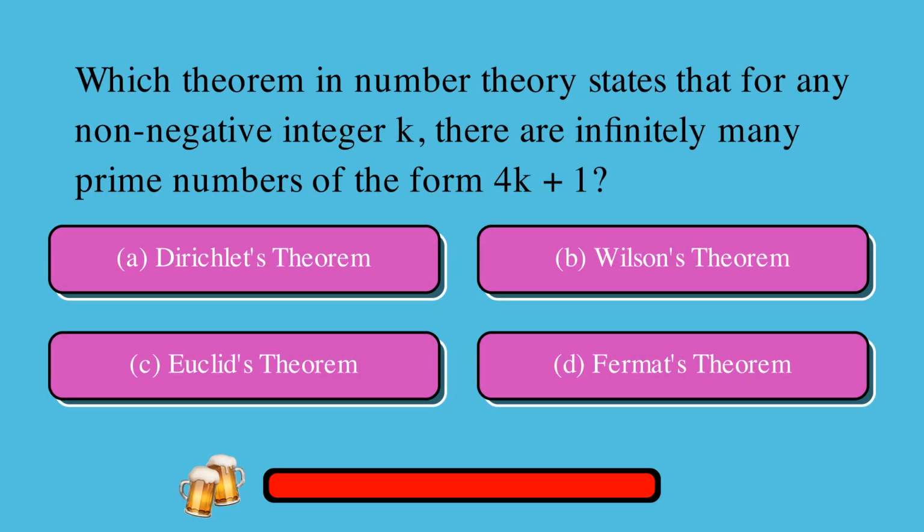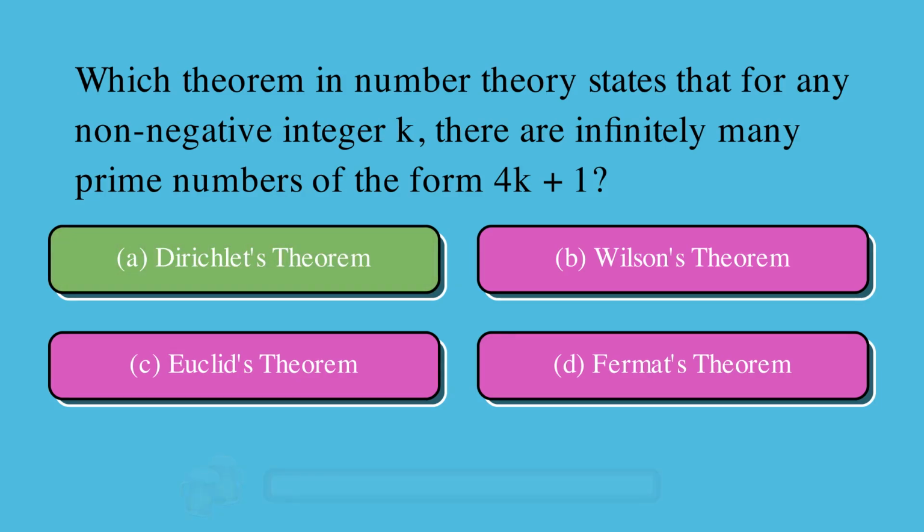Which theorem in number theory states that for any non-negative integer k, there are infinitely many prime numbers of the form 4k plus 1? Is it A. Dirichlet's theorem, or B. Wilson's theorem, or C. Euclid's theorem, or D. Fermat's theorem? The correct answer is A. Dirichlet's theorem.